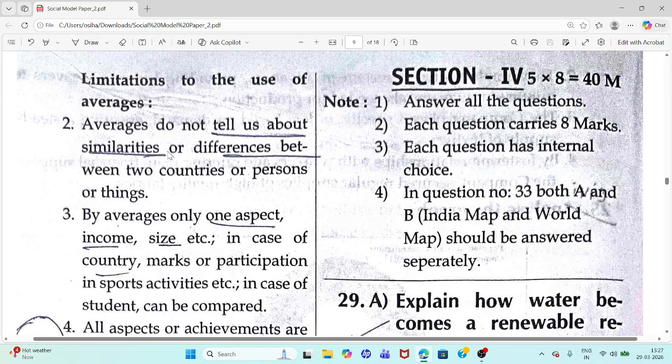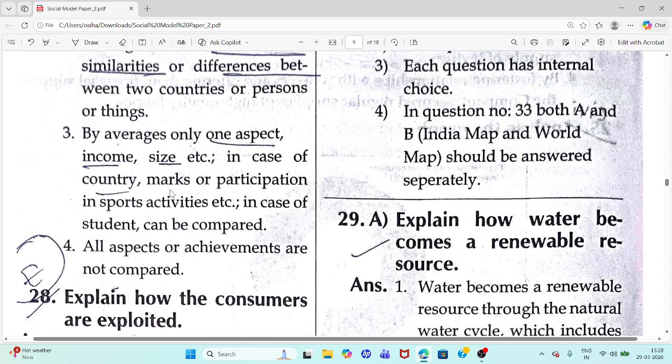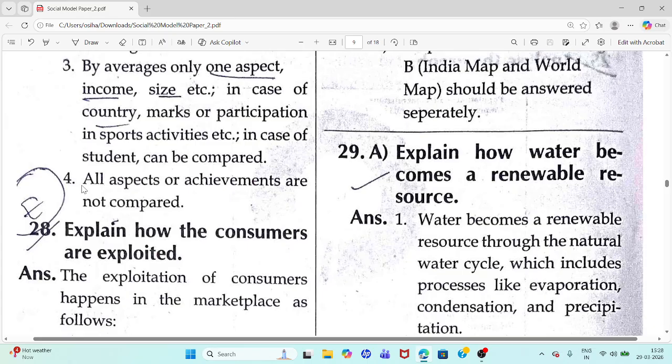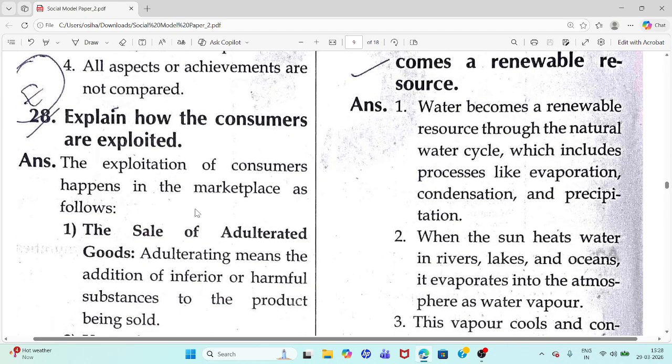Averages do not tell us about similarities or the differences between countries or two persons or things. One aspect, income, size, etc., in case of a country, marks or participation in sports activities, etc., in case of a student, can be compared. Last point, all aspects or achievements are not compared.